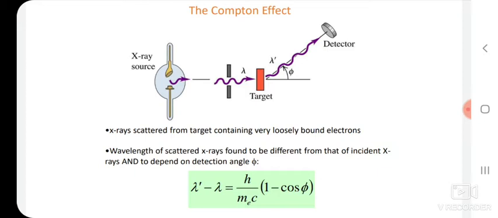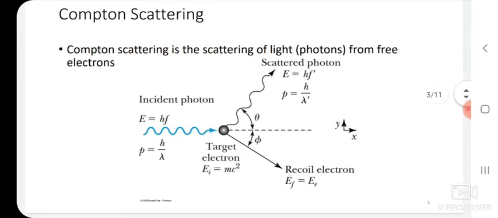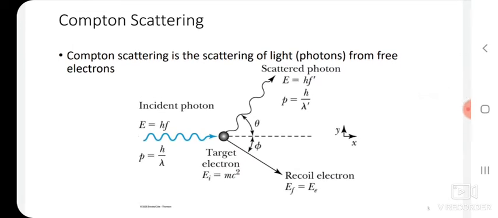Okay, we will derive this equation step by step. Just see this schematic diagram of Compton scattering, in which an incident photon with energy E equal to hf, where f is nothing but the incident frequency, or hc by lambda also. Then the momentum of the incident photon is equal to h by lambda. That incident photon is going to be incident on a target electron with an initial energy equal to mc square. When that incident photon collides with the target electron, it gets scattered.